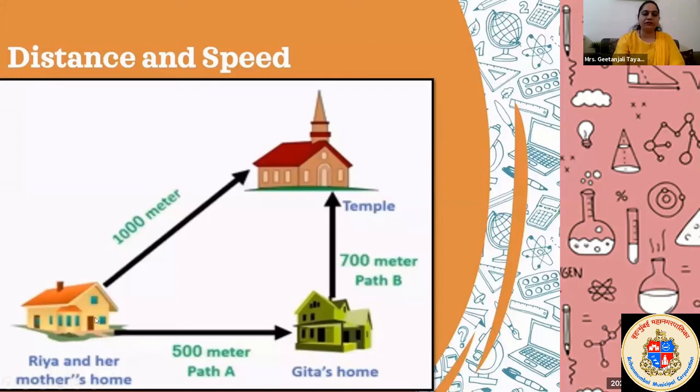See, Riya first traveled from her house to Geeta's house. Are you able to see this slide now? Riya traveled from her house to Geeta's house, which is 500 meter, then Geeta's house to the temple, which is 700 meter. So you have to add this: 500 plus 700 is equal to 1200. So the total distance traveled by Riya is 1200 meter, and the distance traveled by her mother is 1000 meter.